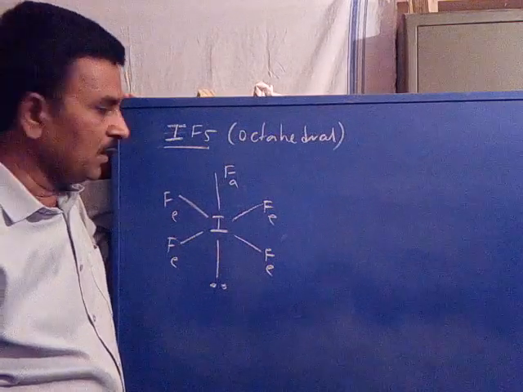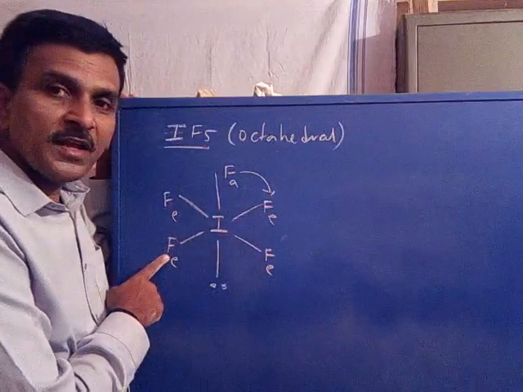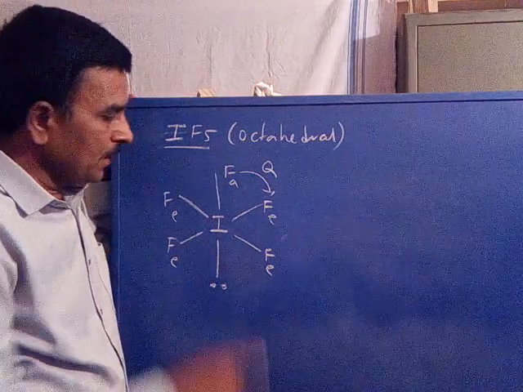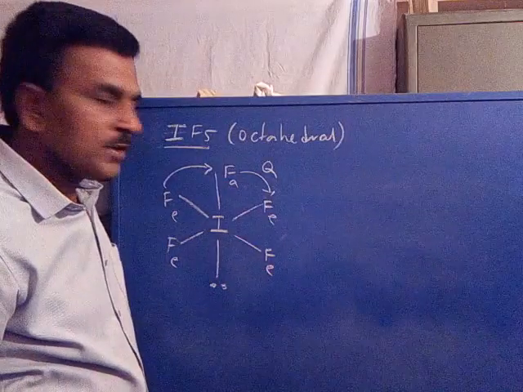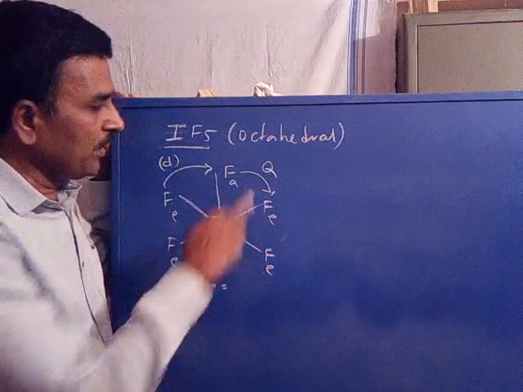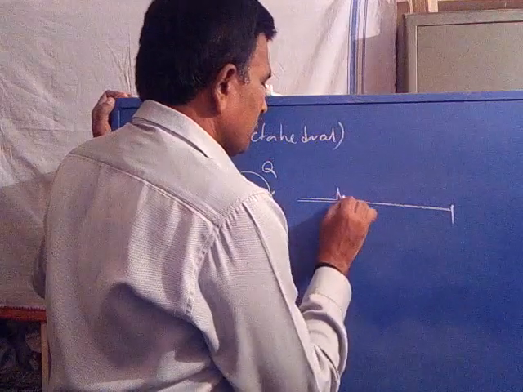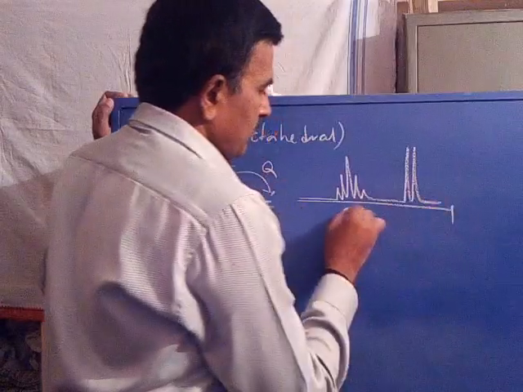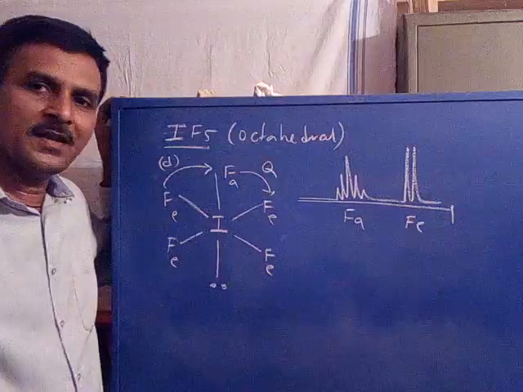Is it clear? Now, the axial fluorine is coupled with 4 equatorial fluorines, hence it is a quintet. 4 plus 1, quintet. The equatorial fluorine is coupled with 1 axial fluorine, so the equatorial fluorine signal appears as a doublet. Axial fluorine quintet, equatorial fluorine doublet. Fa, Fe. This is the simple spectrum for IF5.